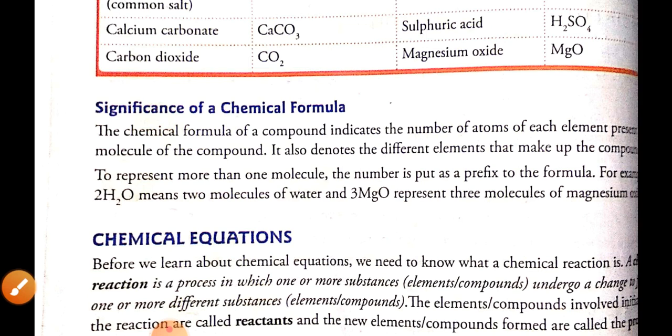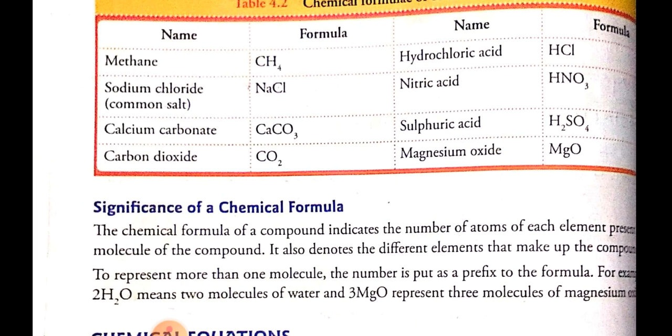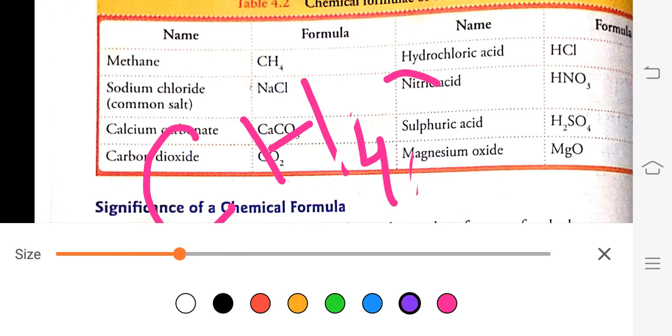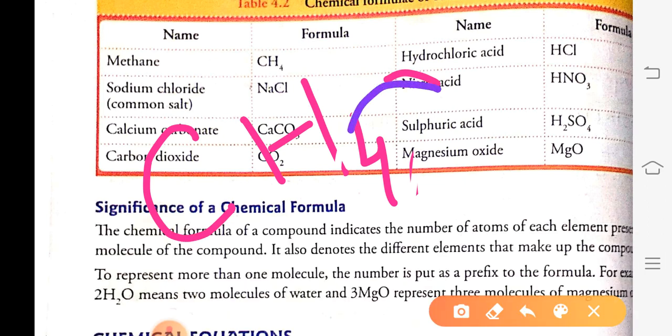Next, suppose we take an example of methane, CH4. This chemical formula also represents the number of atoms of an element in a compound.